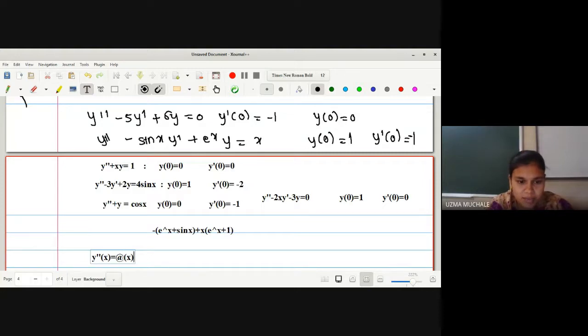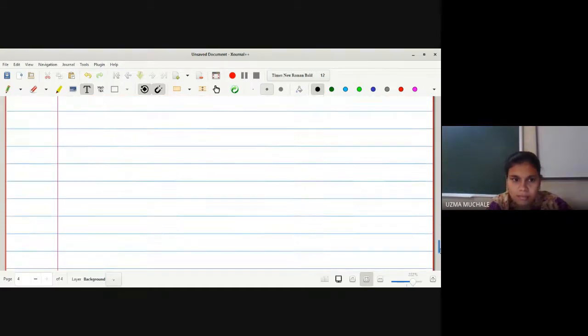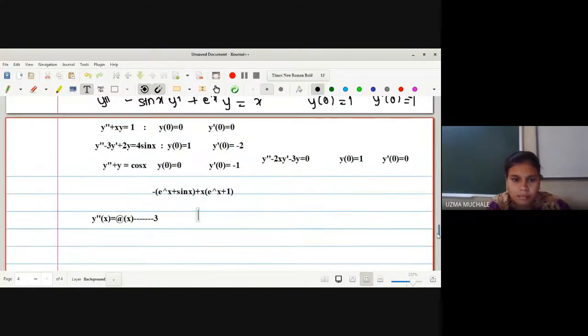Okay, this is our number 3. If you rename these equations, this is equation 1 and 2. Y double dash is equal to some phi of x.